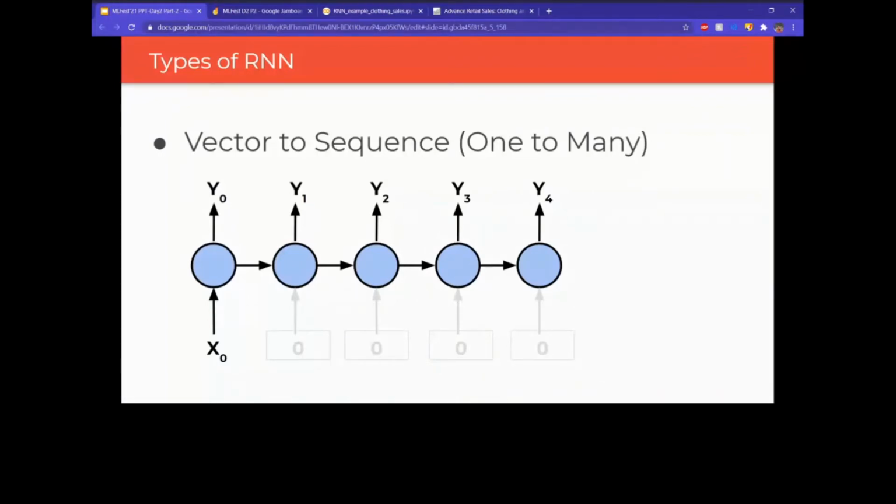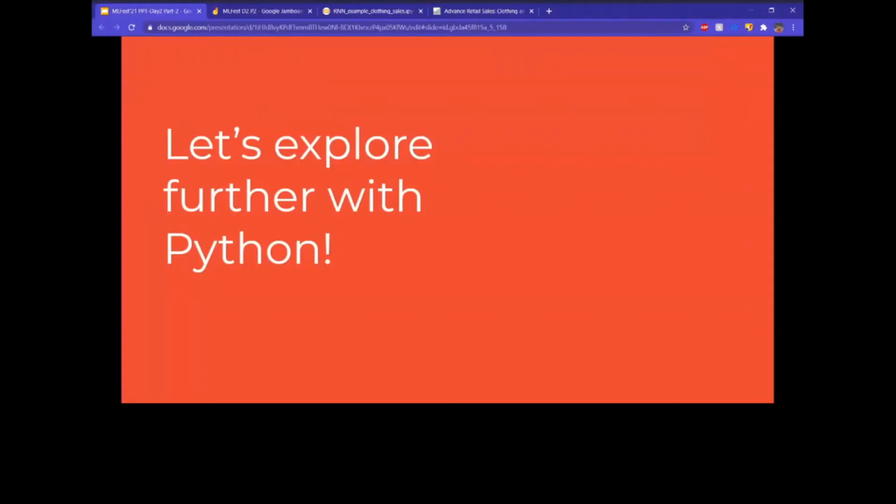Now let's look at a very interesting notebook that I've created with Python.